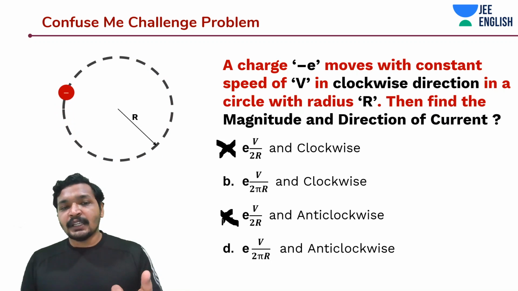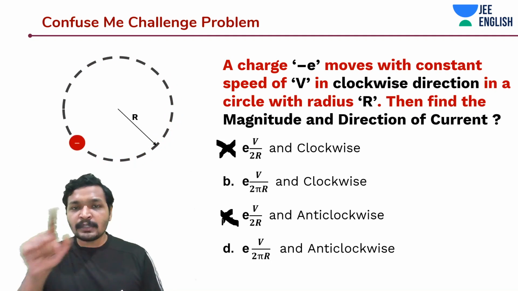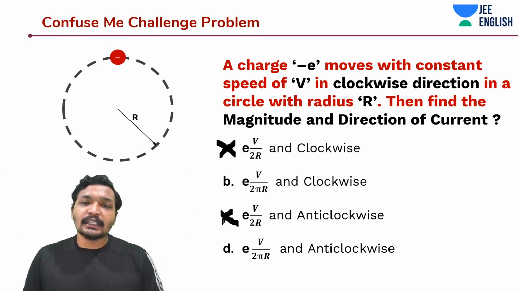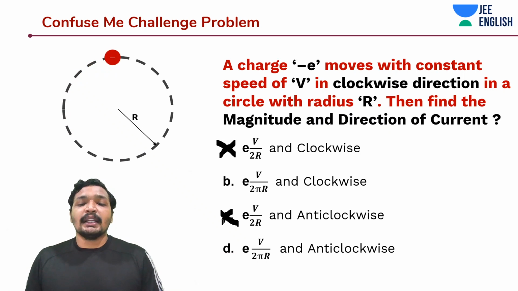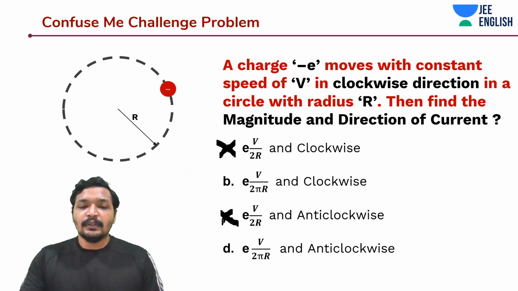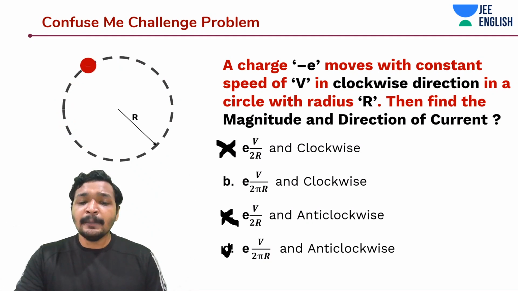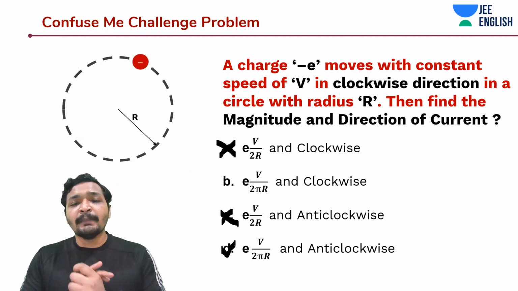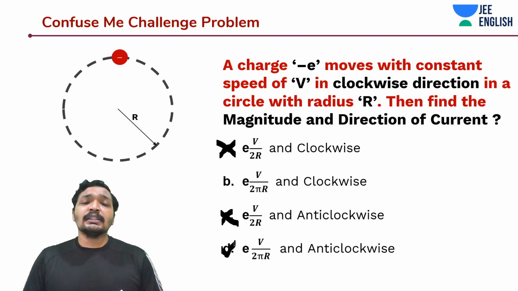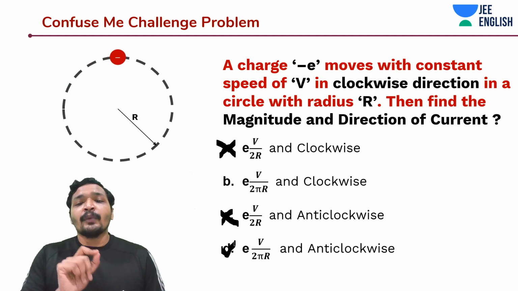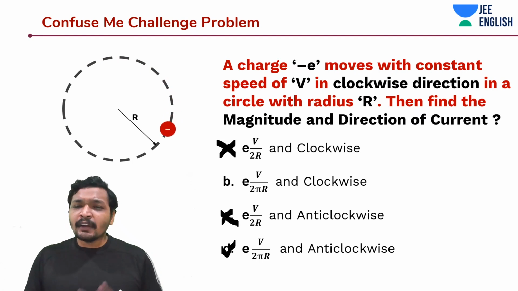See, this is a negative charge. If it is moving or rotating in clockwise direction, then the current is going to be in the anti-clockwise direction. Okay guys, so D would be the answer. It is E into V by 2 pi r in anti-clockwise direction, because this is a negative charge which is moving in clockwise direction. And even if you apply the sign convention, you get the same thing.